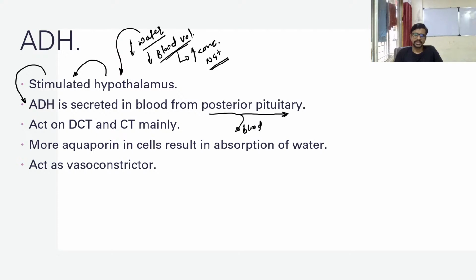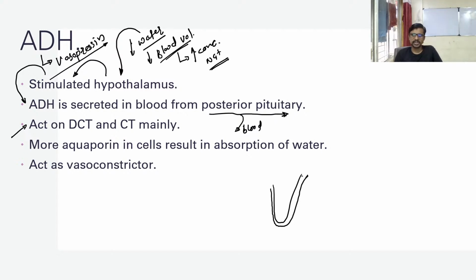Now your ADH enters the blood. What is ADH? It's an antidiuretic hormone, or we call it vasopressin. So ADH comes and acts on the DCT and CT. This is a loop of Henle, and I'm not going to draw the complete diagram here.